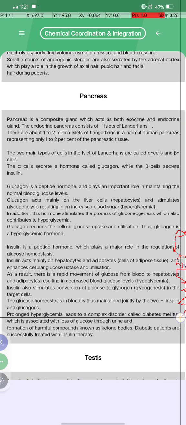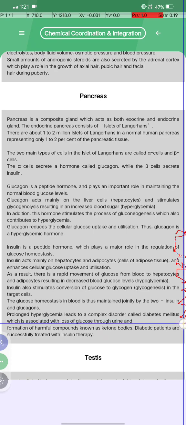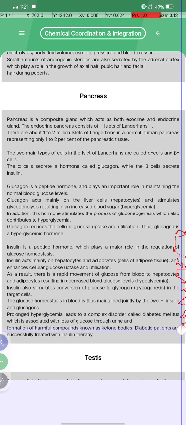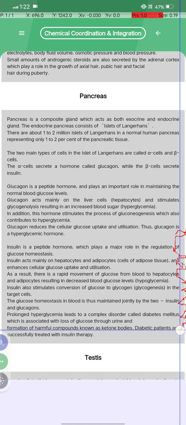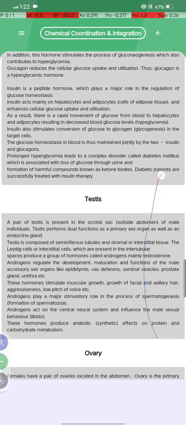Prolonged hyperglycemia can lead to a disorder called diabetes mellitus, which is associated with the loss of glucose through the urine and the formation of harmful compounds known as ketone bodies. Diabetic patients are successfully treated by insulin therapy.